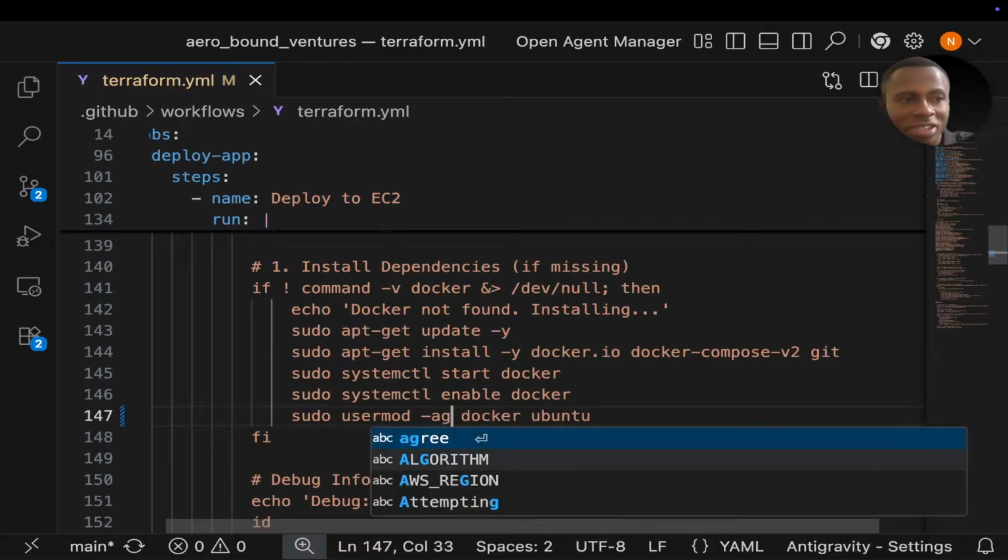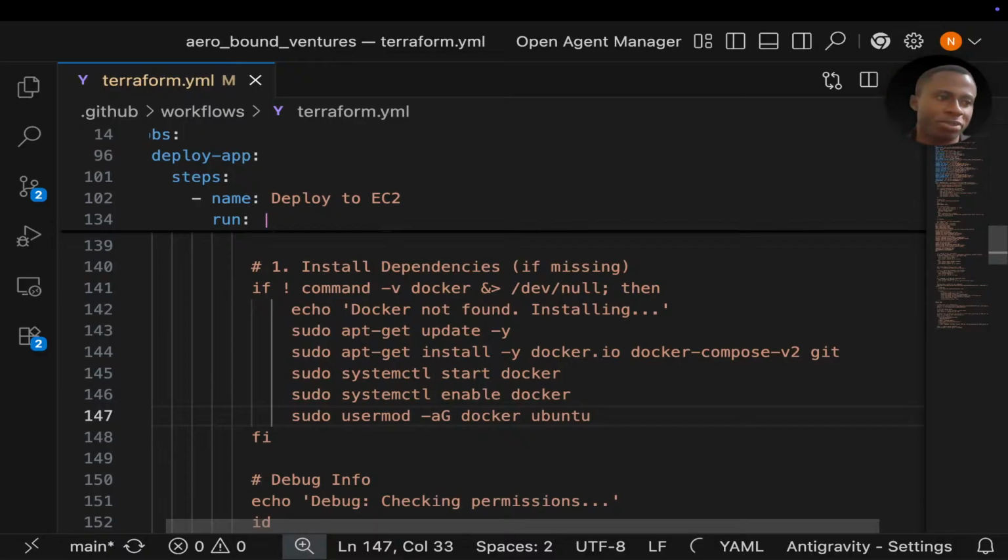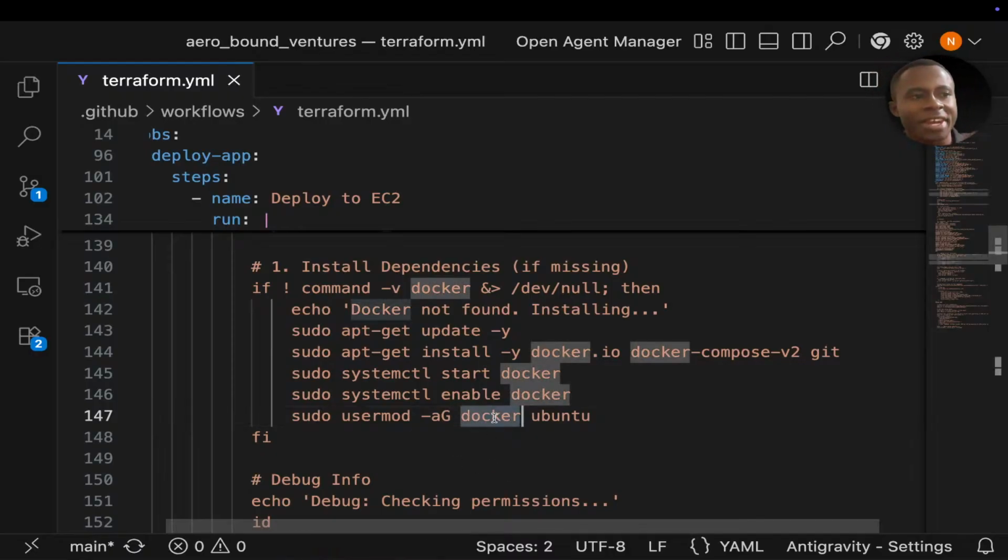So a is for append. Then the g is short form for groups, and it is a flag which specifies that the following name is a supplementary group. Then docker is simply the name of the group you are adding the user to. And then finally, we specify the username you are modifying. As simple as that. I hope that makes sense.